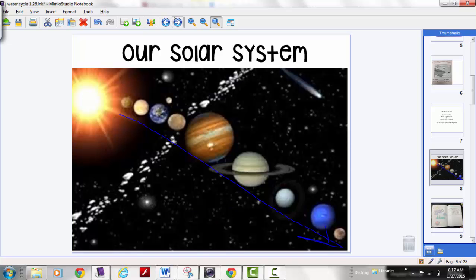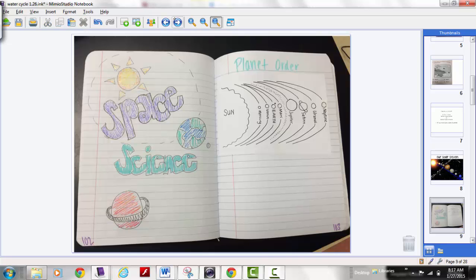So go ahead and turn in your journal to page 102 and 103. You should have received this handout in class. Some of you may have started your space science cover page after your test today. Some of you may have not. So make sure on page 102 you create a space science cover page. And then on page 103, your title is Planet Order. You will glue your little planets at the very top and leave some space below.